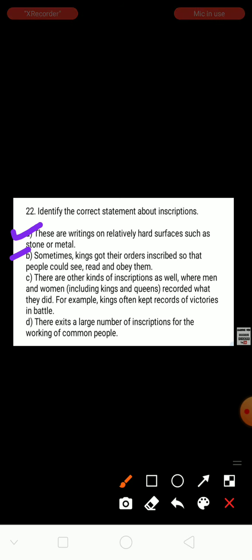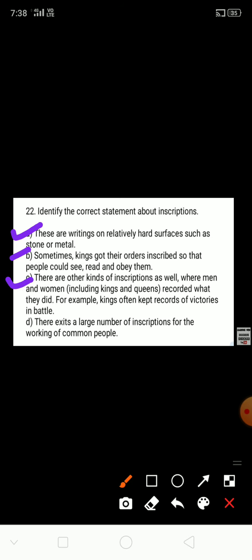And next, option B: sometimes kings got their orders inscribed so that people could see, read and obey them. Okay, so kings' orders, how many years they ruled, which battles they fought, could also be written on the walls or on the stone. So this is also correct.